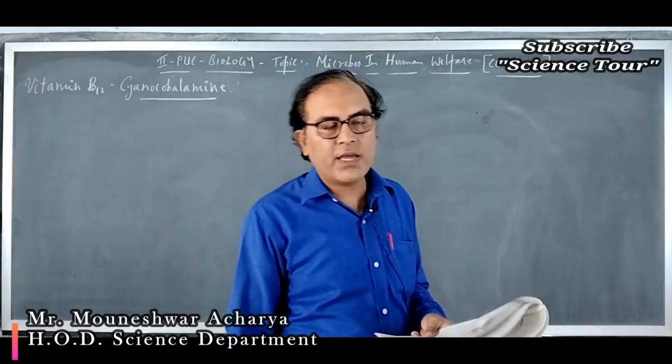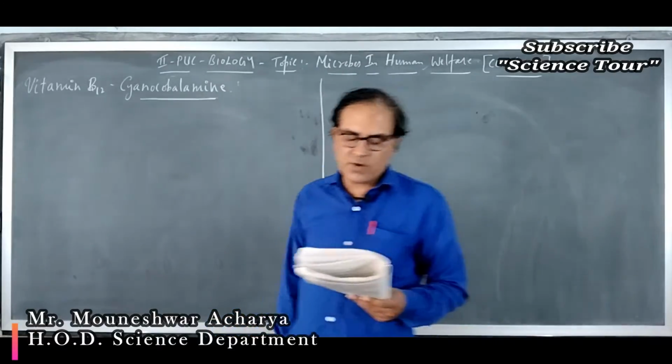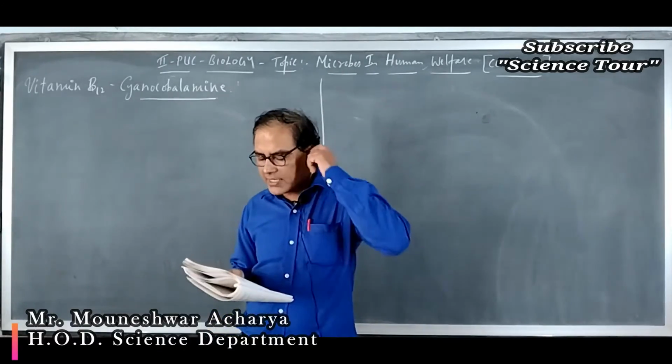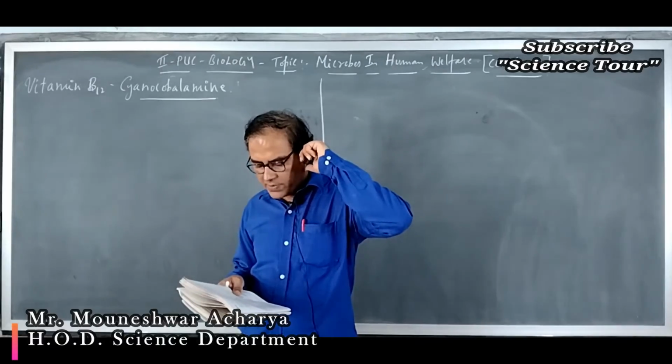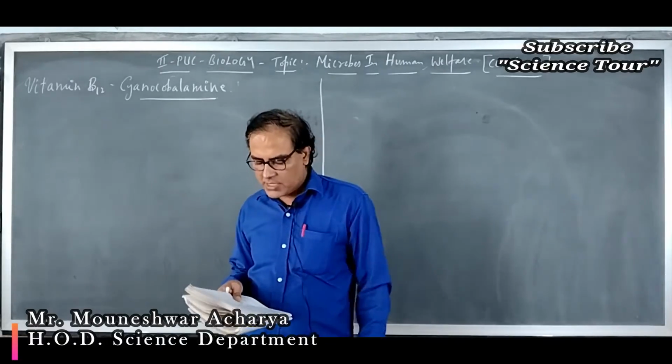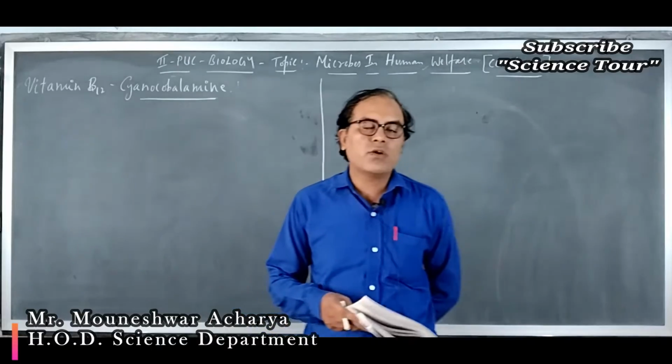Coming back to question number 5. Match the following list of bioactive substances and their roles. In one column they have given the bioactive substance, and in another column the role they play.